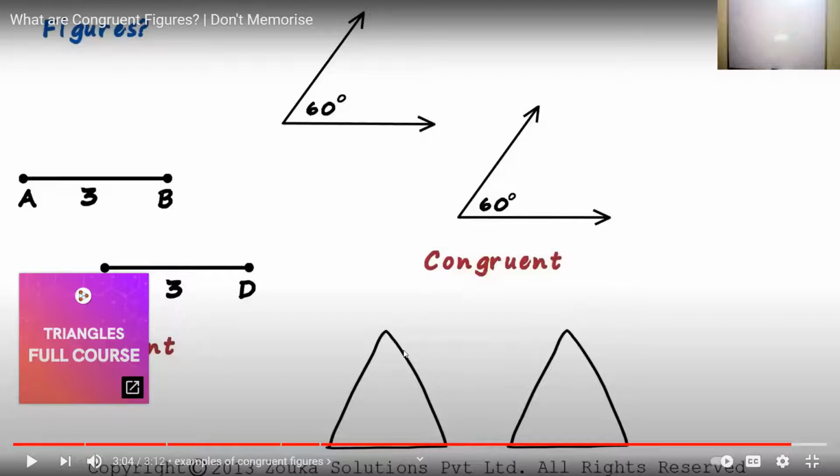First of all the sides of the two triangles, जैसे ये first triangle यहाँ पर इन्होंने बनाया है, and then there is the second triangle. The sides of the first triangle should be equal to all the sides of the second triangle, as well as the angles. दोनों triangles के सारे angles भी equal होने चाहिए. अगर ऐसा है, then we can say that the triangles are congruent to each other.